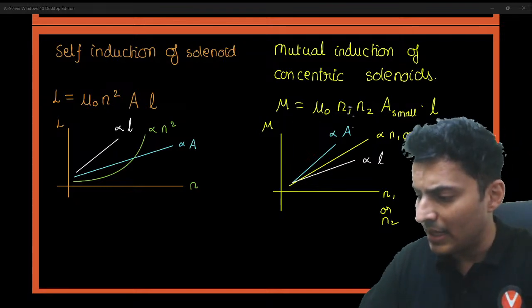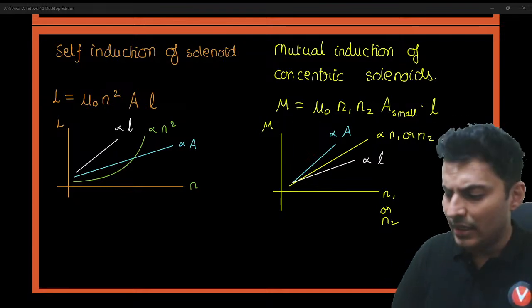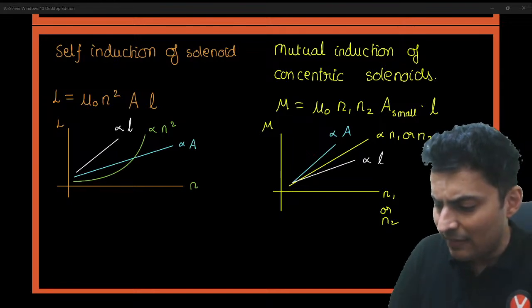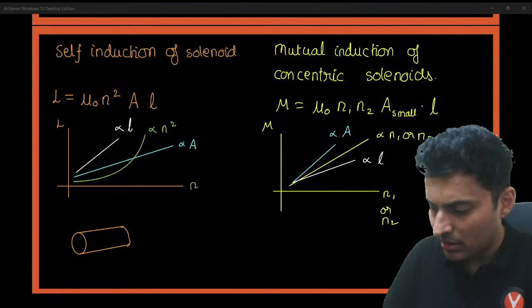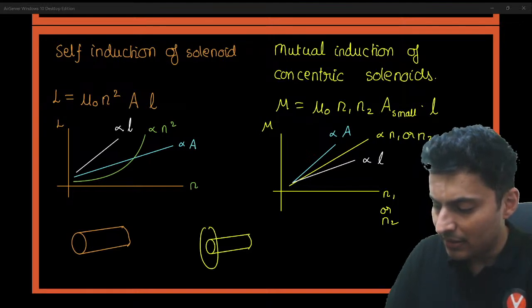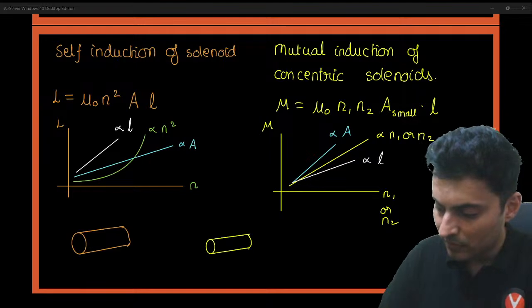Diagram of these inductors. So for self-inductance, you just take one simple solenoid. That's it. For mutual inductance, it is basically two solenoids, one inside the other. That's all.